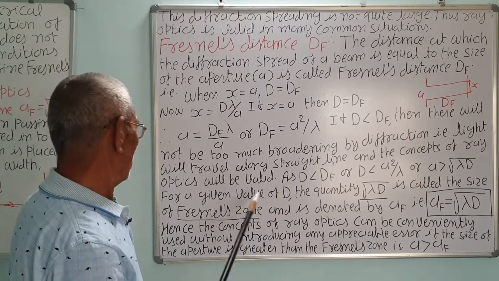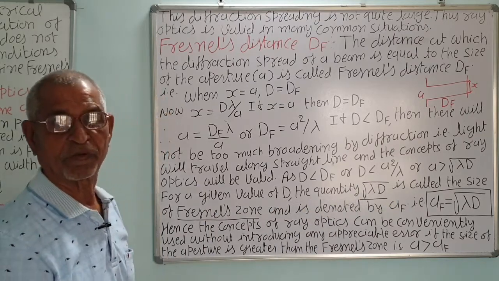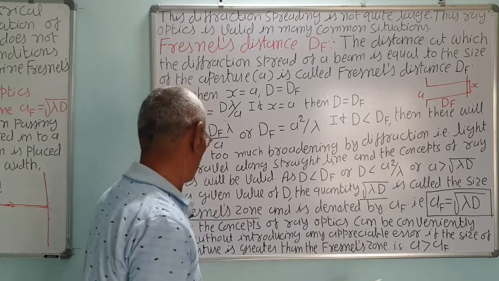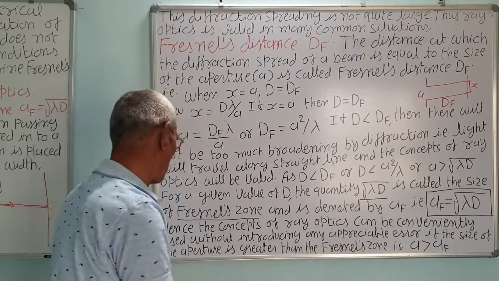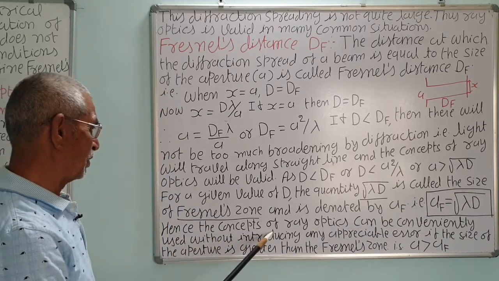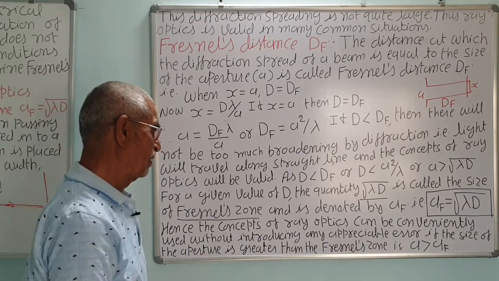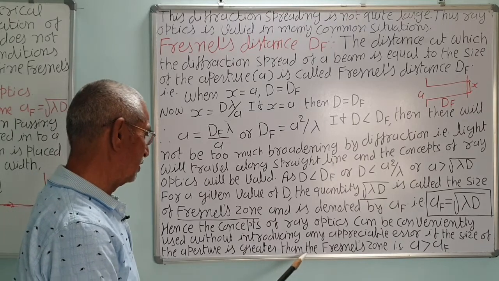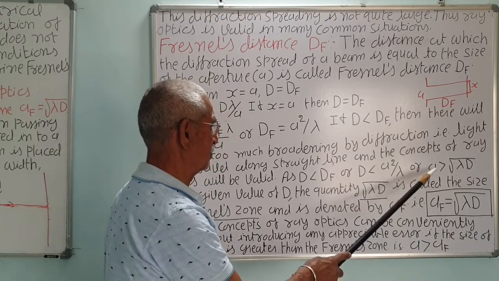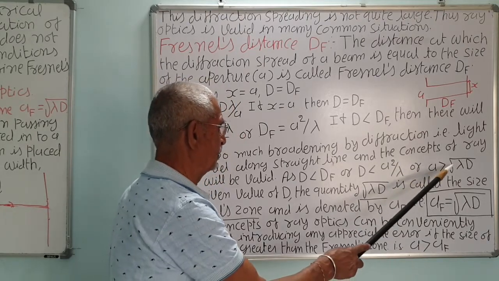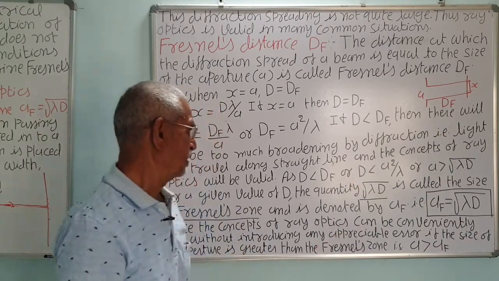And for a given value of d, the quantity under root d lambda is called the size of the Fresnel zone. This is called the Fresnel zone, say AF, where AF is equal to under root d lambda. Hence, the concepts of ray optics can be conveniently used without introducing any appreciable error if the size of the aperture is greater than the Fresnel zone, that is A is greater than AF, which is under root d lambda.